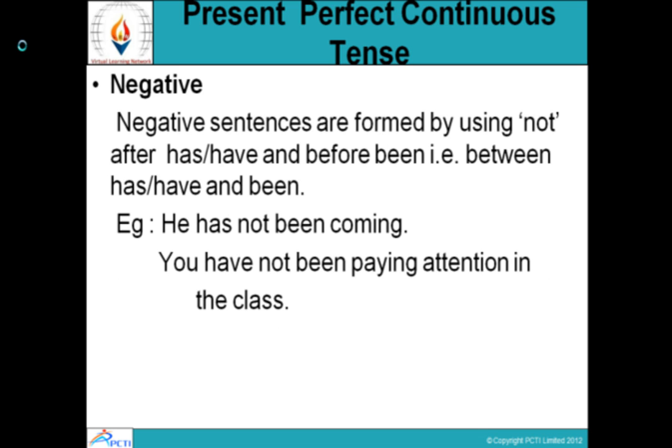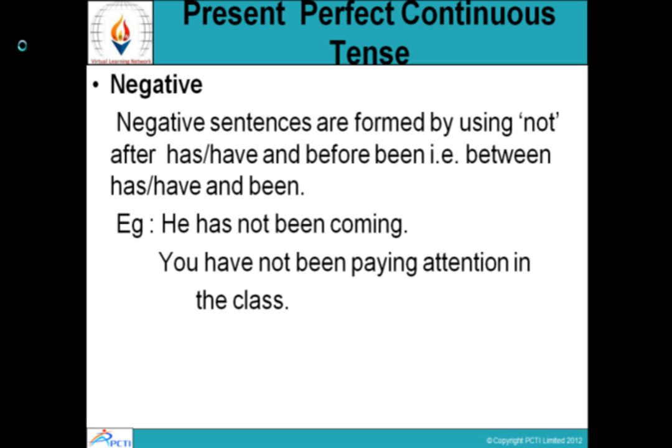To make negative sentences, we use not after has, have and before been. That is between has or have and been. You remember earlier also it was mentioned that if the helping verb has 2 parts, to change it into the negative we use not between those 2 parts. He has not been coming, not he has been not coming. That would be wrong. We have to use not after has and before been.